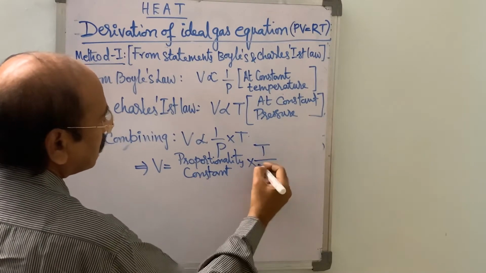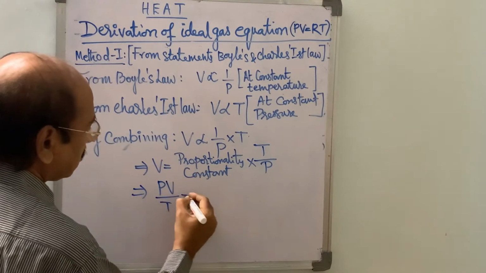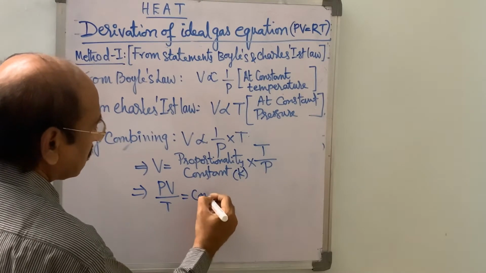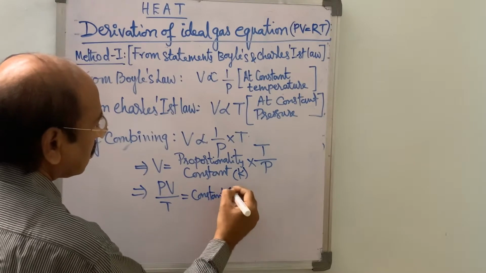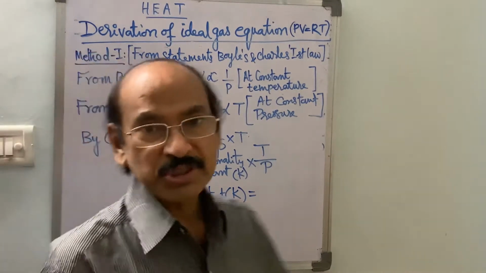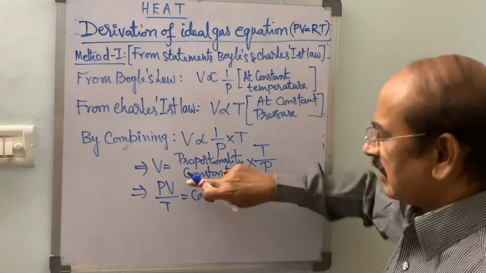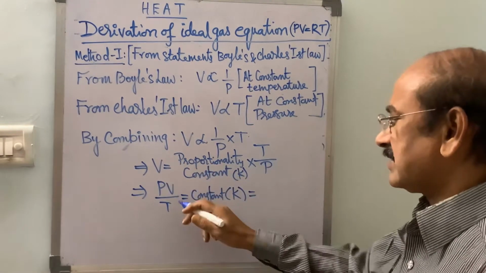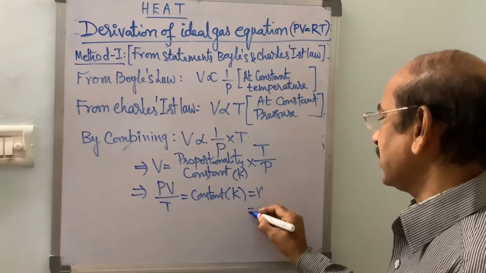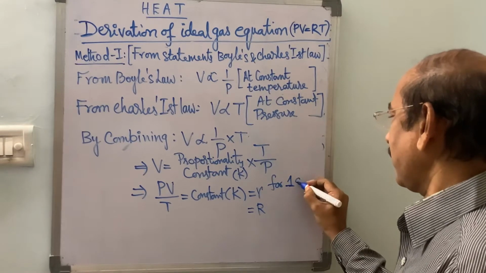V is equal to K into T by P, or PV by T equals some proportionality constant K. This constant K is equal to small r when we consider 1 gram mass of gas. If we consider 1 gram molecule of gas, then this constant is equal to capital R.